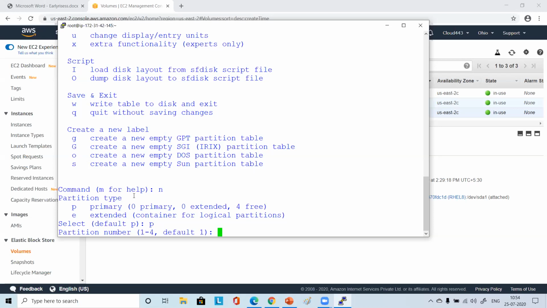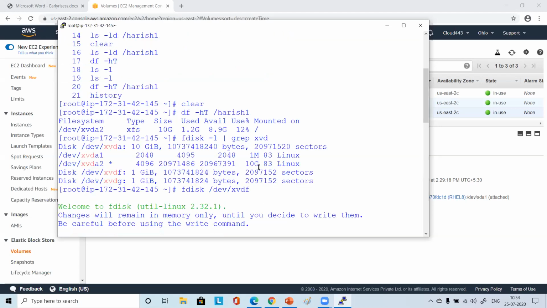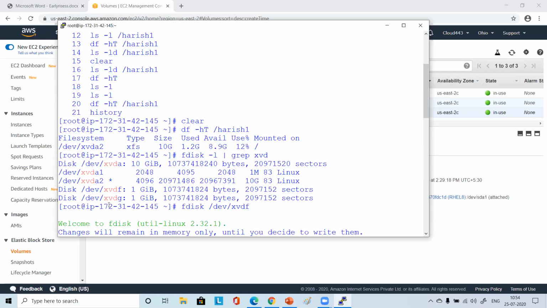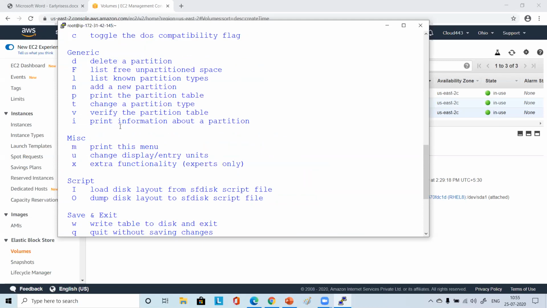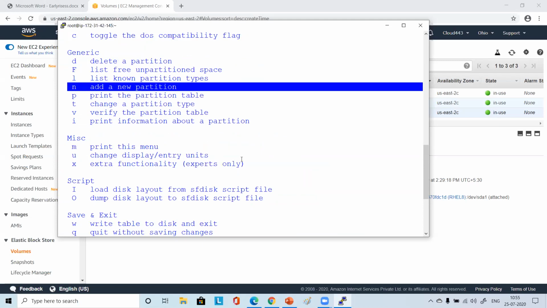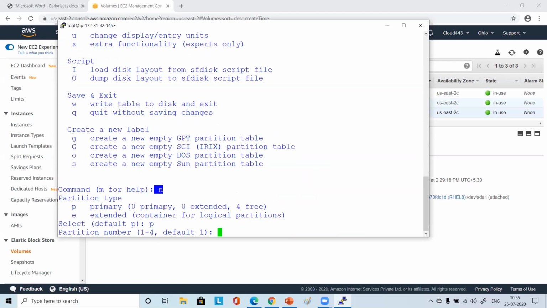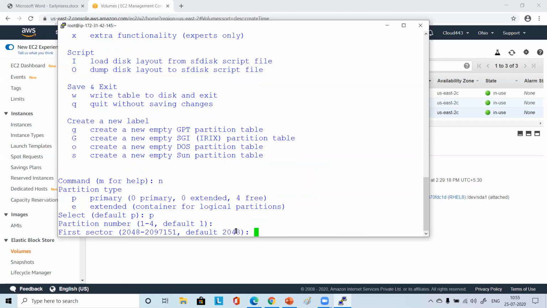So what we have done: we did fdisk -l, then fdisk and the name of our disk. Whatever came there, we pressed M to see the help. It is telling what everything is. Here you see N. N is for adding a new partition. So we press N, and now it is asking primary or extended. I say primary partition I want. Now it's asking partition number. I'm saying 1, as this is the first one, so I simply press enter.